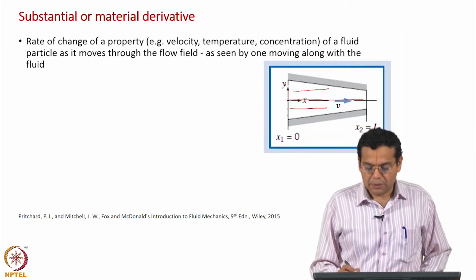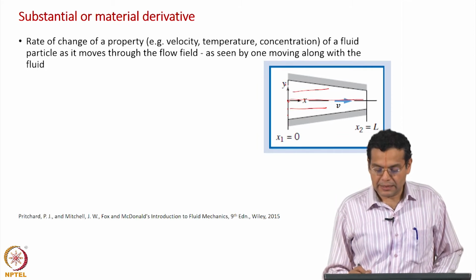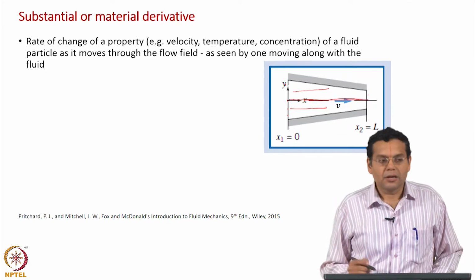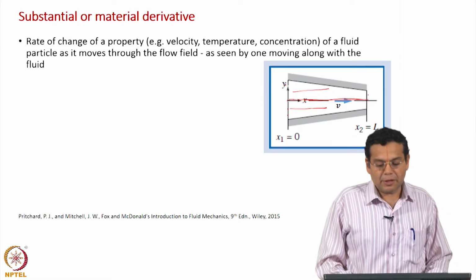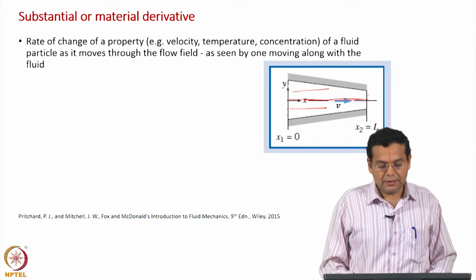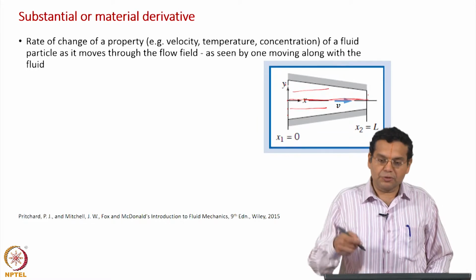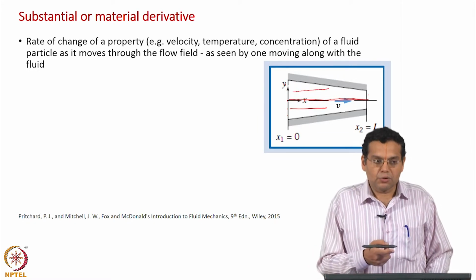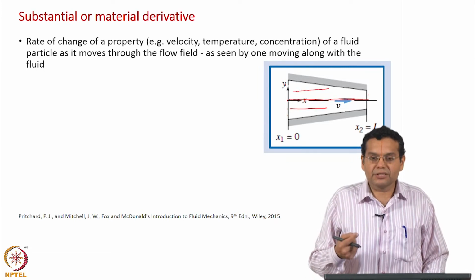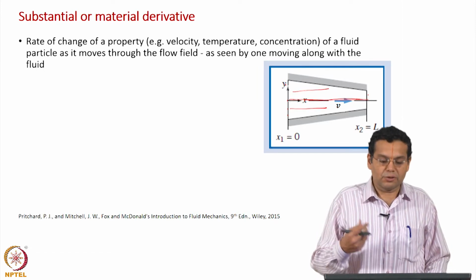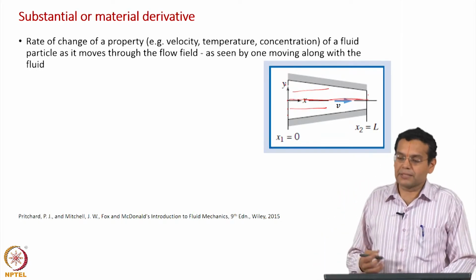Now suppose you take one fluid particle and then follow its motion, what is the rate of change of its property? So, the rate of change of a property of a fluid particle as it moves through the flow field. So how do you imagine? Suppose you sit on the fluid particle and go through the region of flow, what is the rate of change of the property which you would experience? Could be velocity, in this particular case it's velocity, it could be temperature, it could be concentration.